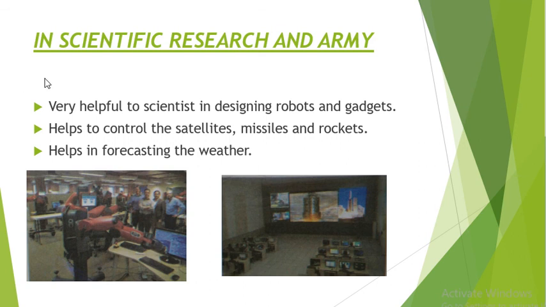Next one is in scientific research and army. Okay, because in this era scientific research is, we can say, in developing mode. Scientific research and army are working for their development, so they also use computer for this work also. A computer is very helpful to scientists in designing robots and gadgets. With the help of this computer, we can say they are able to design many of the robots and gadgets also, so that they can perform many of the invention and researches.